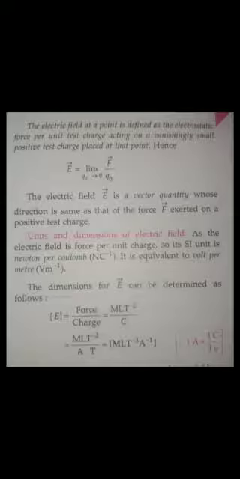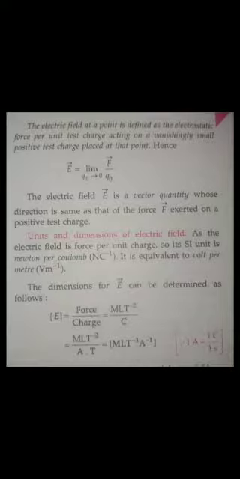Okay guys, and what is its unit? Its unit is Newton per coulomb or volt per meter. Remember, I will tell you how volt per meter comes in a future class. For the time being, remember that the electric field unit is Newton per coulomb or volt per meter. Maximum time we will use volt per meter. And the dimension is M L T minus 3 A minus 1, where A refers to ampere.